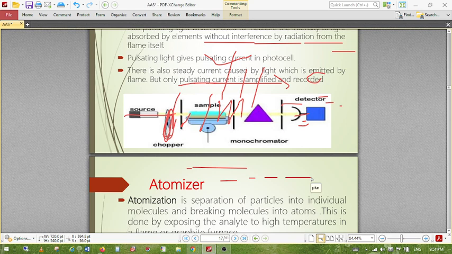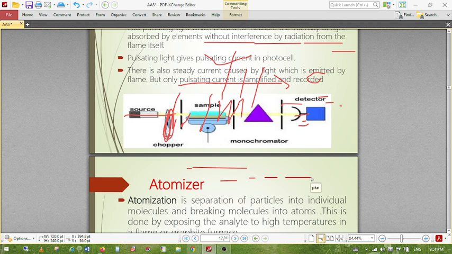These materials absorb light with specific characteristics, from 250 nanometers to 1100 nanometers for silicon. This measures the magnitude of the light at a wavelength. It has the advancement that it can also measure a different series of light whenever required. The last part is the readout device. After the detector, the signal is sent to the readout device or monitor to check the different absorptions of the spectrum, and it can print out the area under the graph, so we can determine the concentration of the particular atom or metal.